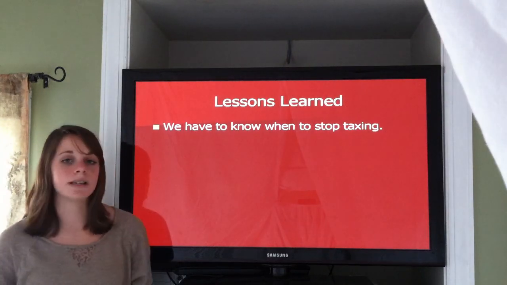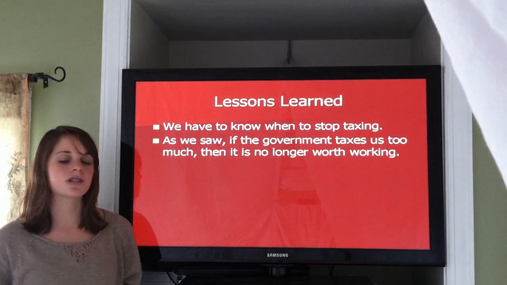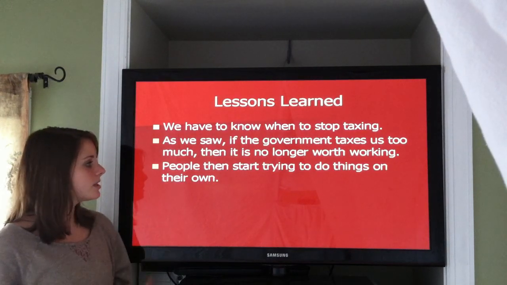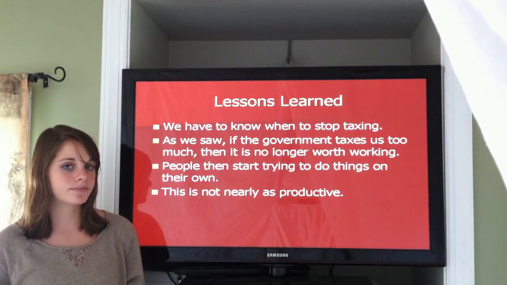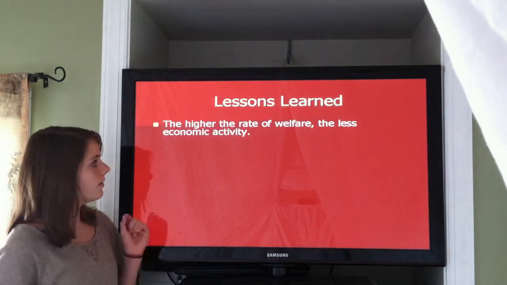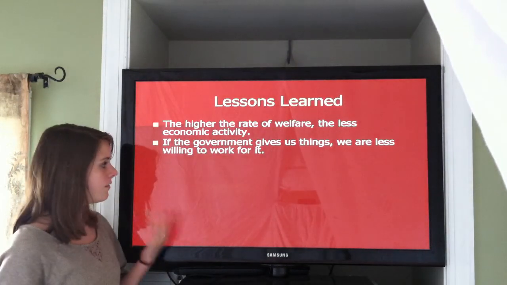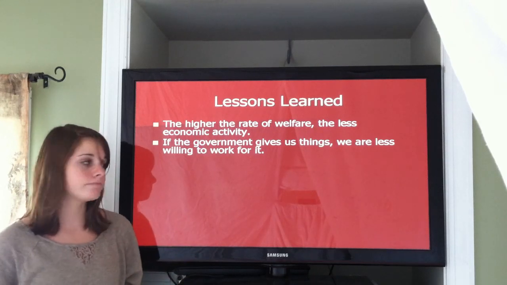We have to know when to stop taxing. As we saw, if the government taxes us too much, then we are no longer willing to work. People then start trying to do things on their own, and this is not nearly as productive. The higher the rate of welfare, the less economic activity. If the government gives us things, we are not willing to work for it.